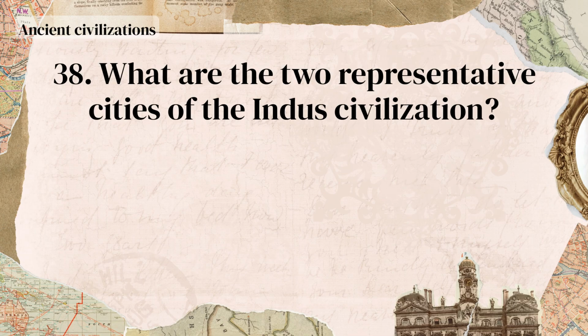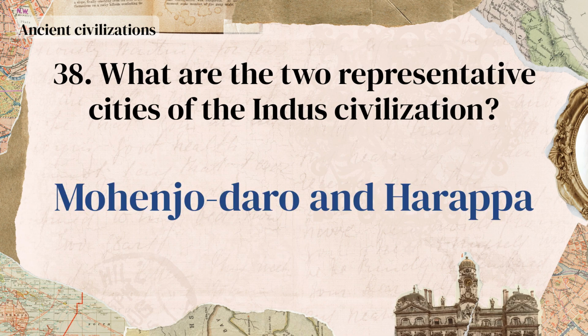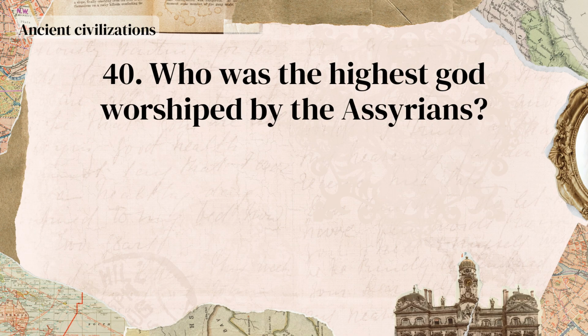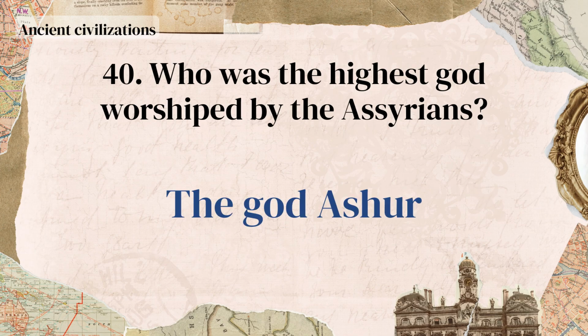What are the two representative cities of the Indus civilization? Mohenjo-Daro and Harappa. What is the official currency of the European Union? The euro. Who was the highest god worshipped by the Assyrians? The god Ashur.